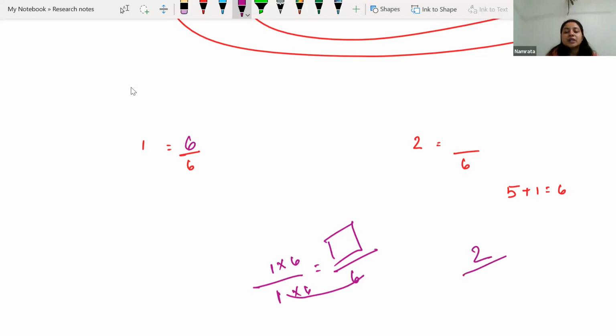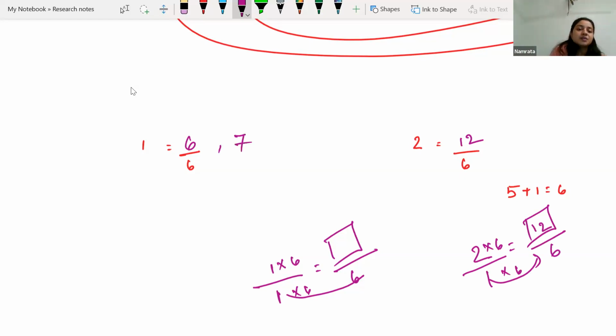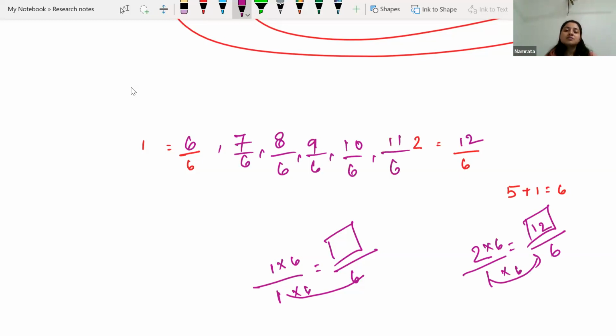Similarly 2 by 1 becomes something by 6. 1 became 6 with the multiplication of 6, so 2 we also multiply by 6 and it will be 12. So 1 became 6 by 6, 2 became 12 by 6. Now we have to write 5 rational numbers in between 1 and 2. They will be 7 by 6, 8 by 6, 9 by 6, 10 by 6, 11 by 6. This way we can write 5 rational numbers in between 1 and 2 or in between any numbers.